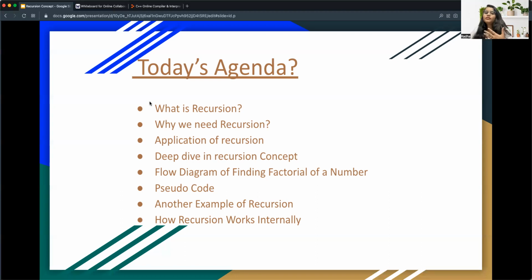We'll go in depth and understand how recursion works internally, what the applications are, what data structure problems we can solve by using recursion, and how to implement this. I will take an example and show you how it's working and what the uses are. So that is the agenda for today. Without any delay, let's jump into our session.